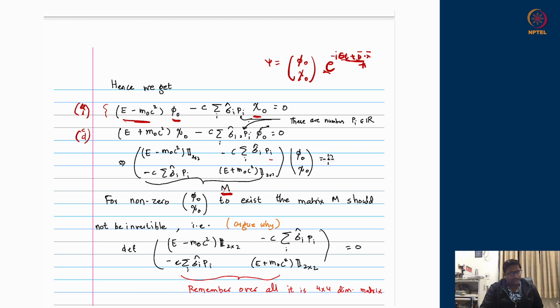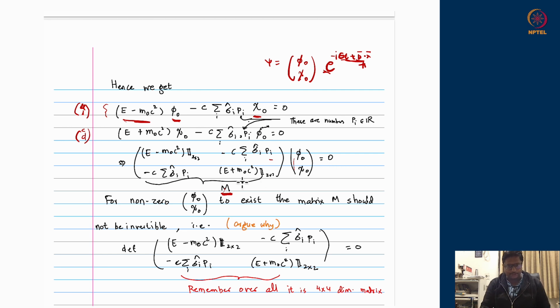There are two possibilities. This equation can be trivially satisfied if phi naught and chi naught themselves are 0. But if they become 0, this doublet becomes 0, the full wave function becomes 0. That we do not want. We do not want the trivial solution that everything is 0, so all equations are satisfied. Is there a non-trivial solution? The other possibility is that there are non-zero phi naught and chi naught which do satisfy that.